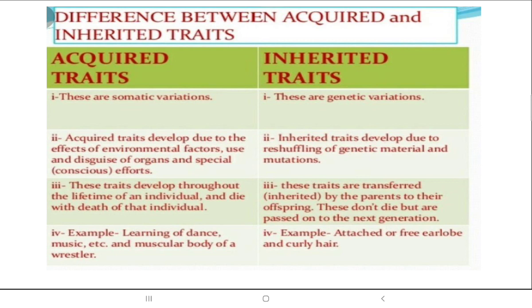Okay, and the acquired traits are developed slowly, from your birth till your death, what you learn. But inherited traits are transferred, they do not die, they pass from your parents to you, and then from you to your next generation. It will just keep being transmitted. Understood? I hope it's clear.